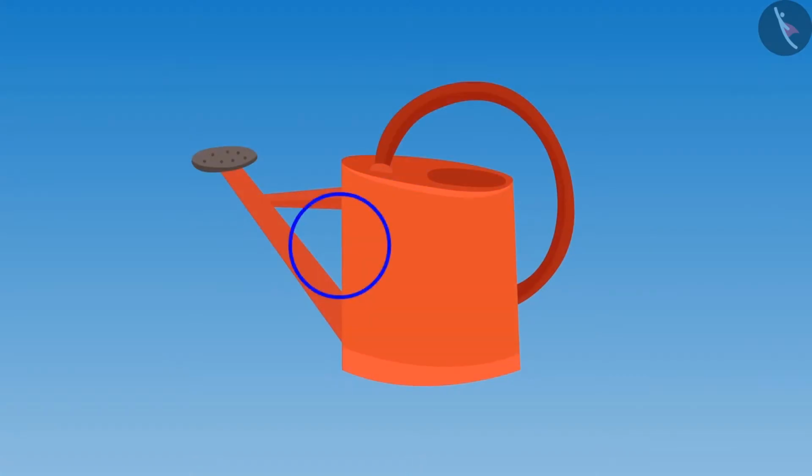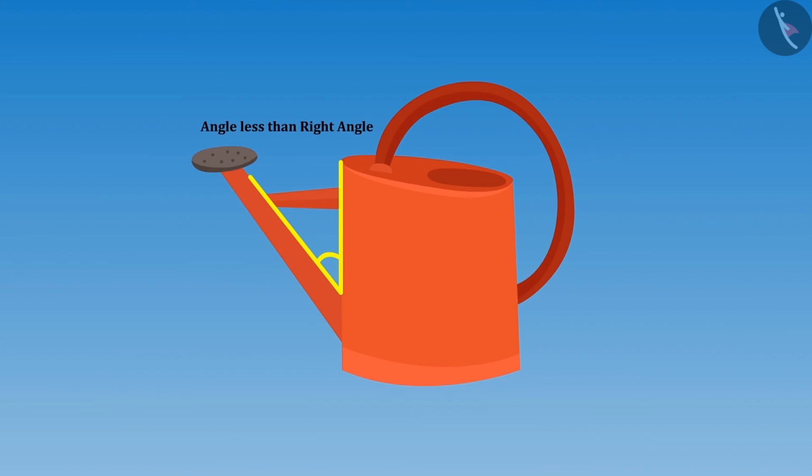Look here. If we look at this corner carefully, we can see two lines joining together. Tell me whether this is less or greater than a right angle? "Didi, this is less than the right angle. But if we look below this pipe, we can see an angle here. And I think this is greater than a right angle." Yes, you identified it correctly, Riva. There is an angle less than a right angle and an angle greater than a right angle in this can.